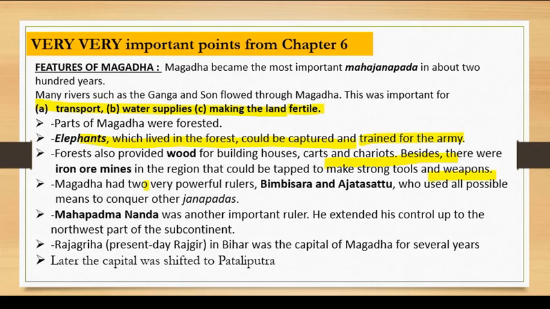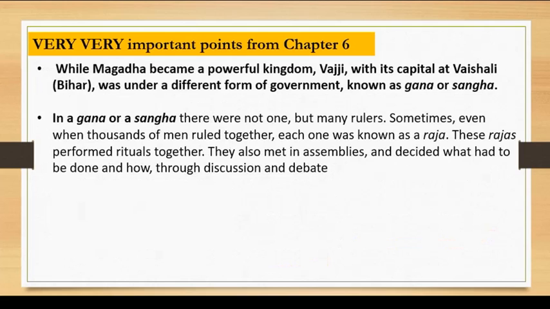And apart from that, powerful rulers were also there, like Bimbisara and Ajatashatru, who used all possible means to conquer other Mahajanpadas or Janapadas. And Mahapadmananda was another important ruler. He extended his control up to the northwestern part of the subcontinent. This is just a crude fact which you need to remember. Then Rajgir in Bihar was the capital of Magadha for several years. Later, it was shifted to Pataliputra, and Pataliputra became its capital.